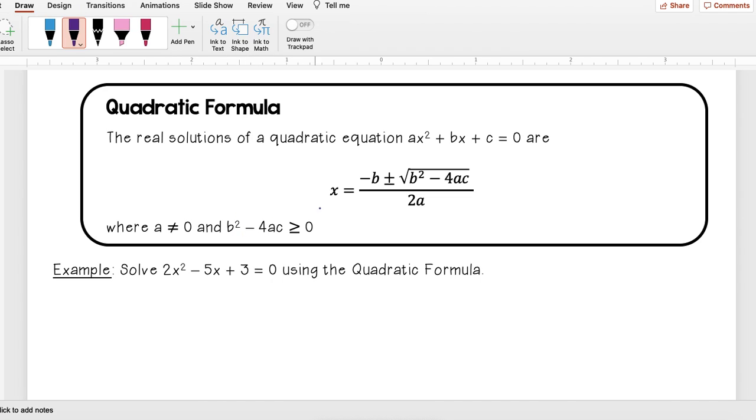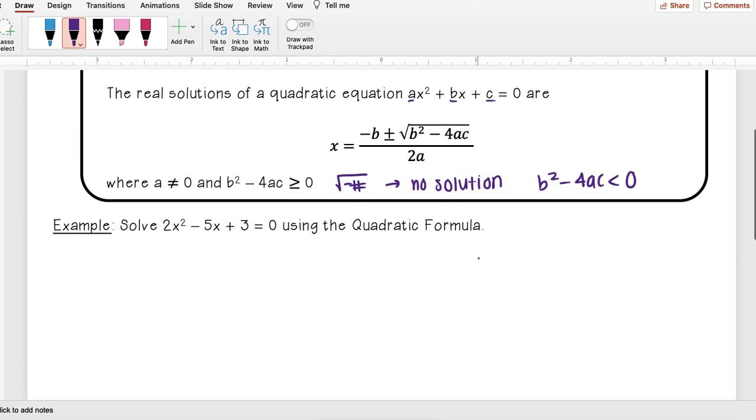So what this is telling us is that the number underneath the radical has to be positive. If I have a negative number underneath, then it's going to be no solution. In other words, b squared minus 4ac is less than 0. And so the a, b, and c, again, that just comes from your equation here. So a is the number in front of x squared, b is the number in front of x, and c is just your number at the end.